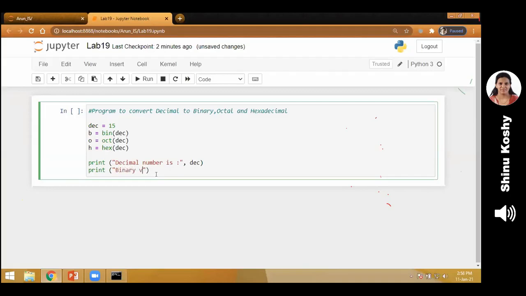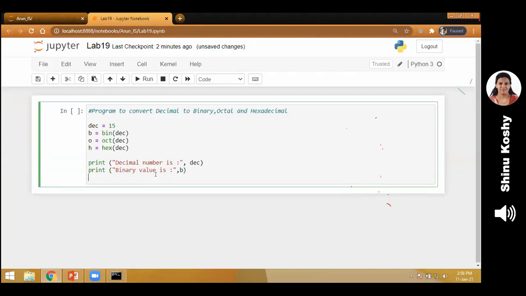You can use any variables of your choice, provided you follow the rules that I have given you. I'm just making it simple, so I've written B, O, H. You can use any name that you like, following the rules of the variables. So I have printed the binary value. Similarly, my octal value is stored in O. I print it.